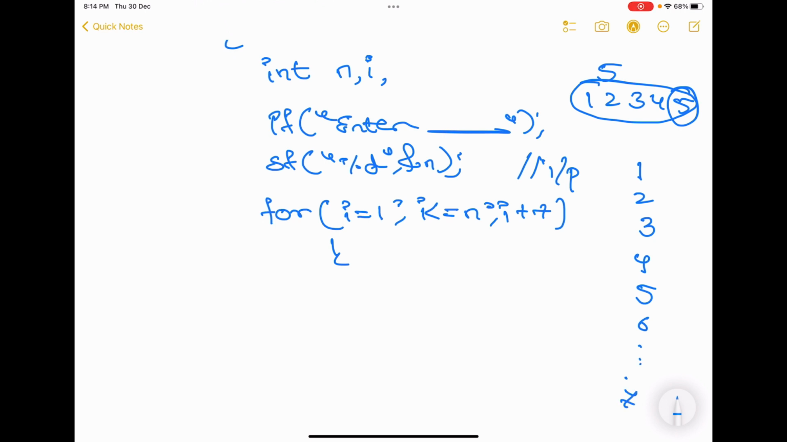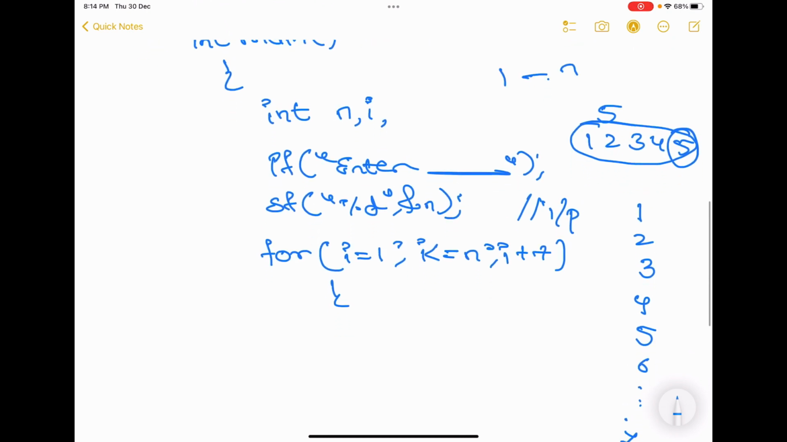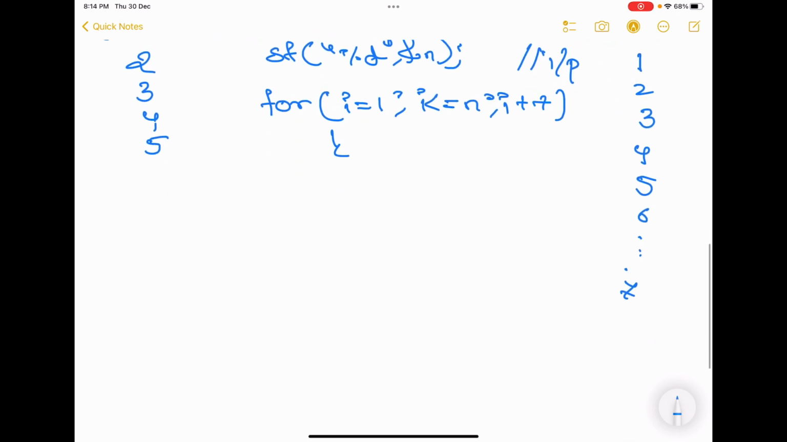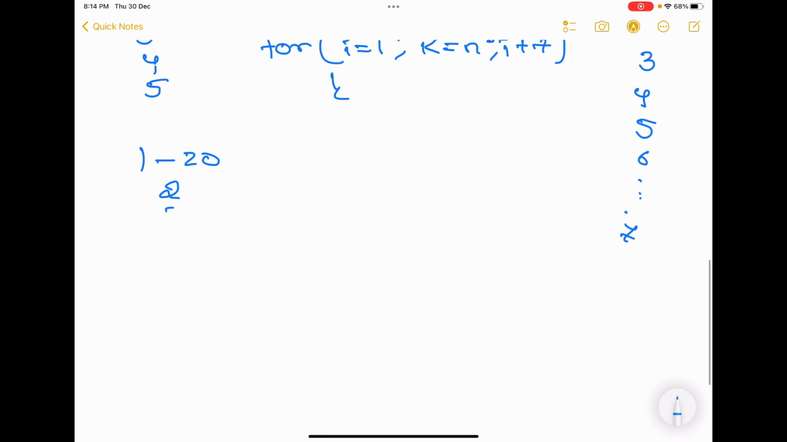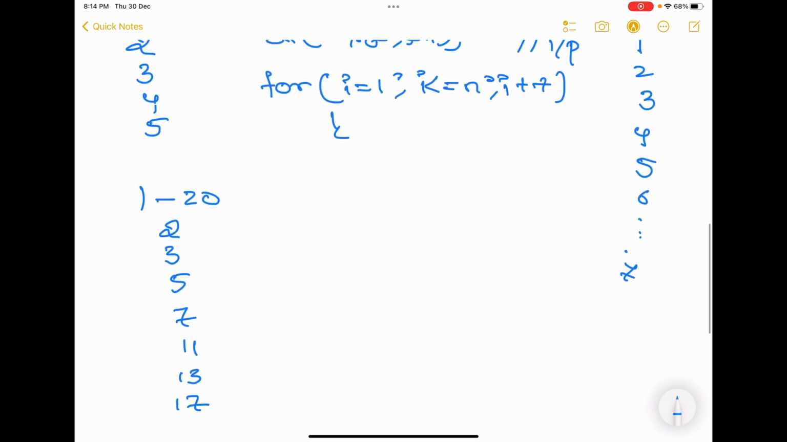See, this problem is, first of all, understand, they will give you a range starting from 1 to n. It may be 1 to 5. You have to print all the prime numbers in between. 2 is a prime number, 3 is a prime number, 4 is not, and 5 is also a prime number. If you take it as 1 to 20, it will print all prime numbers: 2, 3, 5, 7, 11, 13 and 17. These are all the prime numbers. So your program should print all these prime numbers.